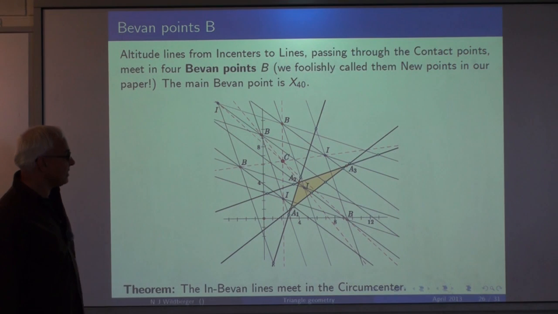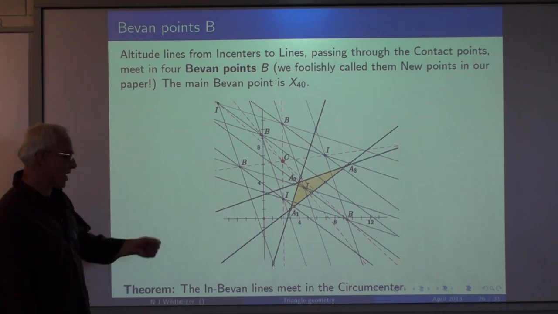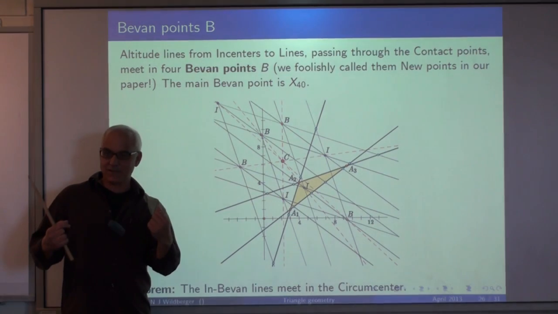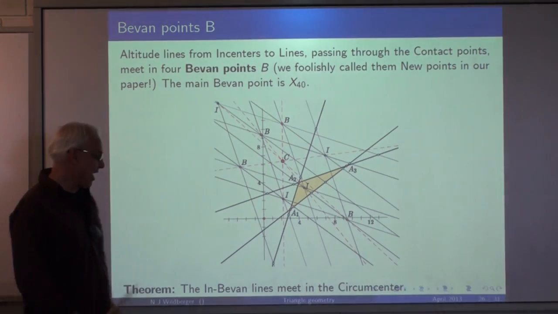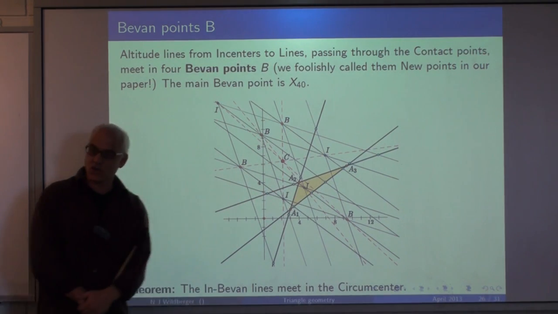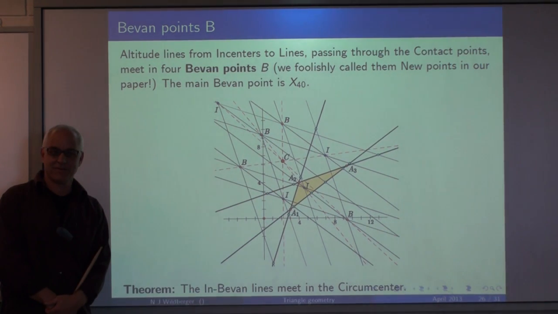And what we discover is that if you look at the lines joining corresponding incenters and Bevan points, the in-Bevan lines, they all concur in the circumcenter. Another strong concurrence.